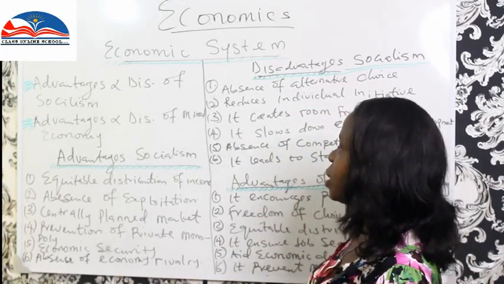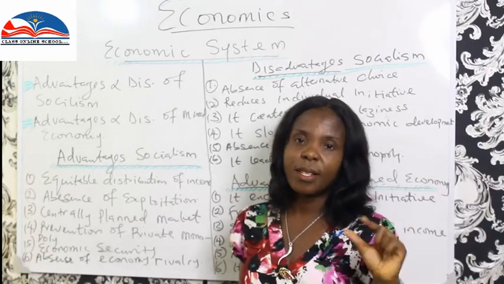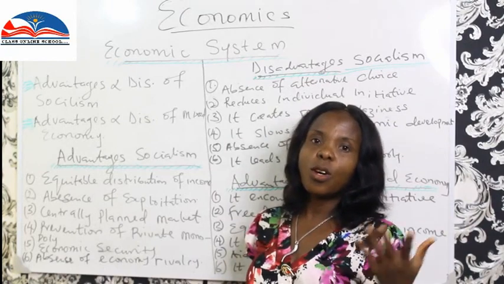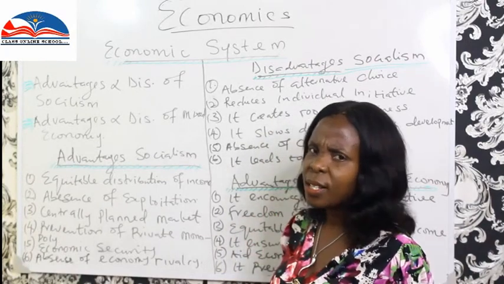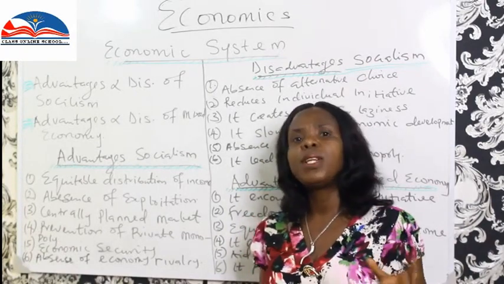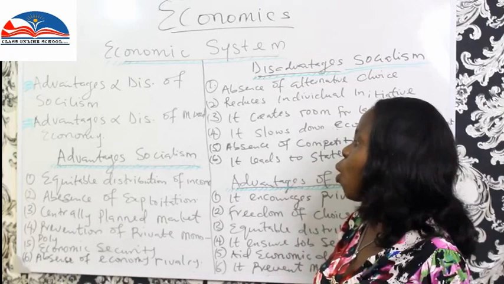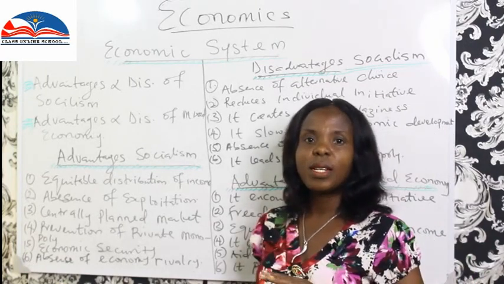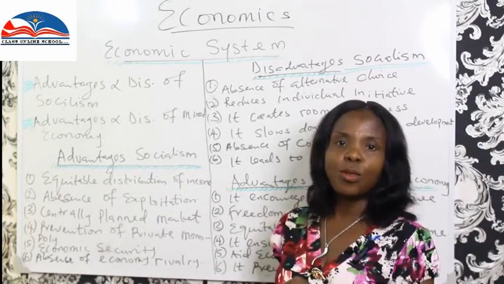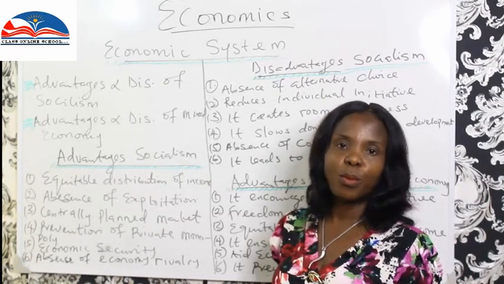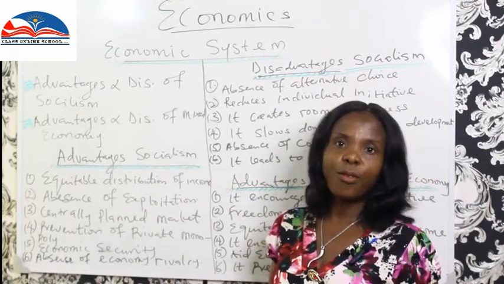The first advantage is equitable distribution of income. If you remember in the capitalist economy we discussed, those in the upper class, the bourgeois, have the upper hand in hijacking the economy. But in a socialist economy where government takes responsibility of the production process, income is distributed equitably, that is equally among all classes. The upper class do not hijack the income distribution. The upper class, the middle class, and the lower class all benefit from it.